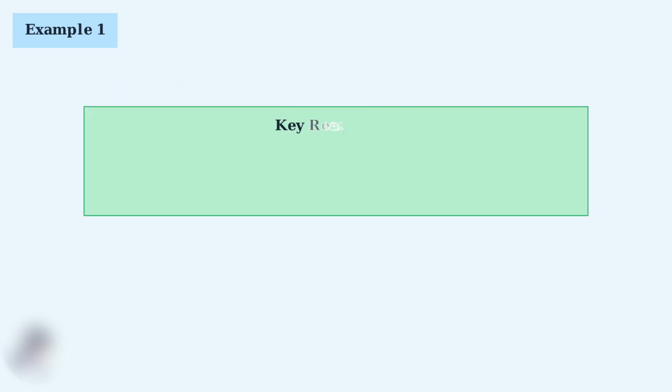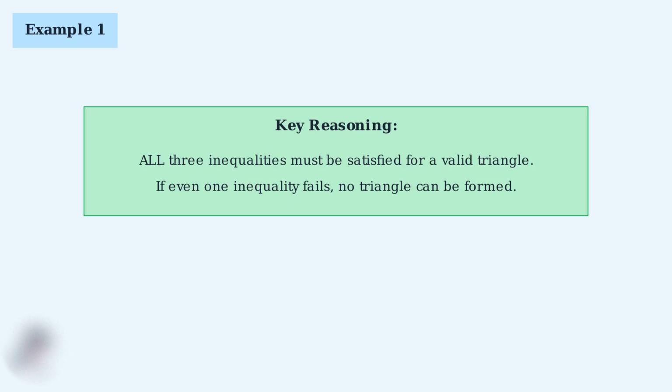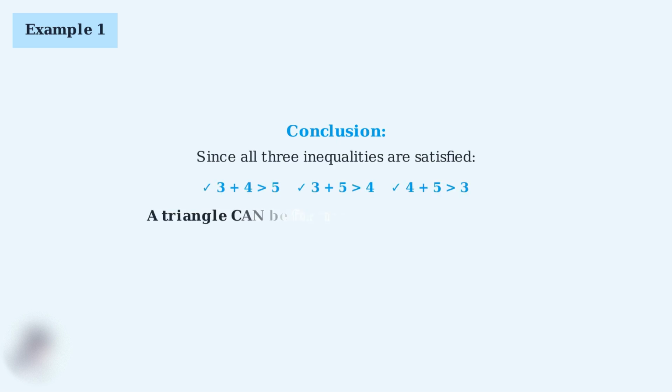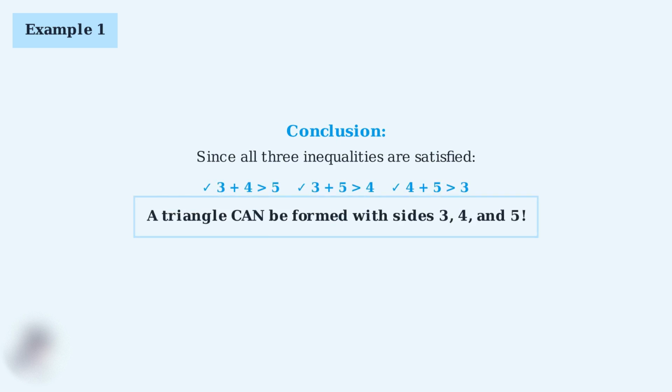Here's the key reasoning you need to remember. All three inequalities must be satisfied for a triangle to be valid. If even one inequality fails, then no triangle can be formed with those side lengths. Since all three inequalities are satisfied, we can conclude that a triangle can be formed with sides of length 3, 4, and 5. This is actually a famous right triangle known as the 3-4-5 triangle, commonly used in construction and carpentry.